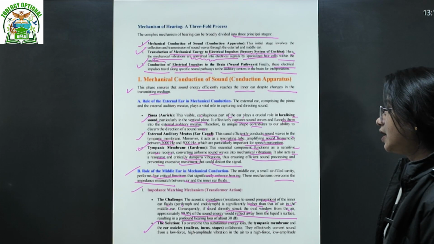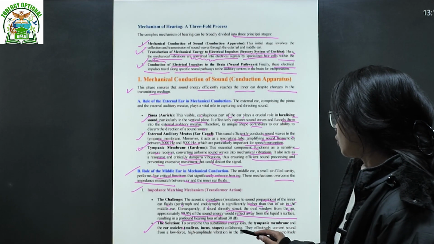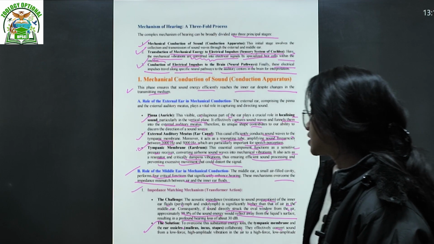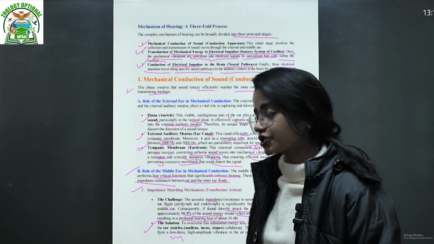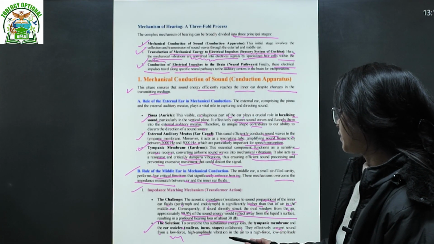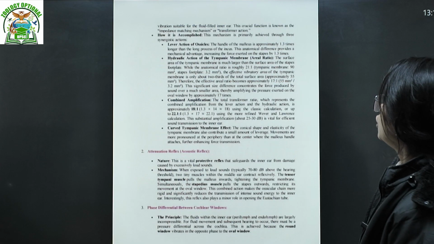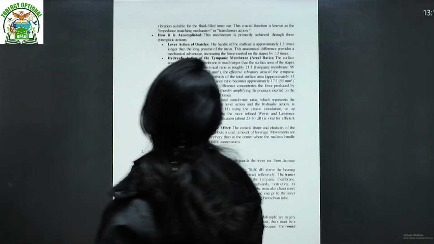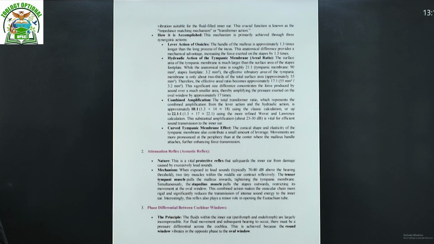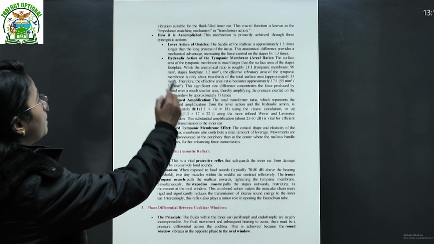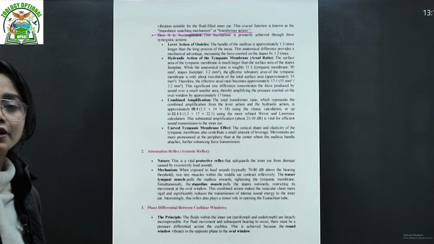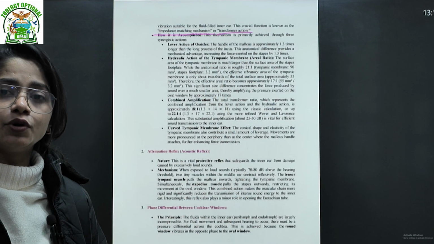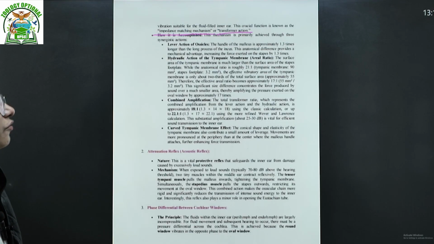The tympanic membrane and the ear ossicles, that is your bones, collaborate. They effectively convert sound from a low force, high amplitude vibration in the air to a high force, low amplitude vibration suitable for the fluid-filled inner ear. That is one of the functions of amplification. This crucial function is also known as the impedance matching mechanism or the transformer action performed by your middle ear. In the middle ear, your tympanic membrane and the bones, the ossicles malleus, incus and stapes, perform the required function.